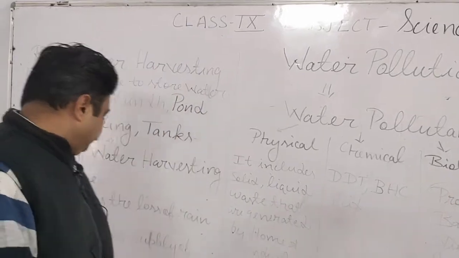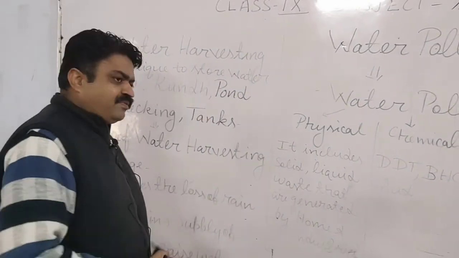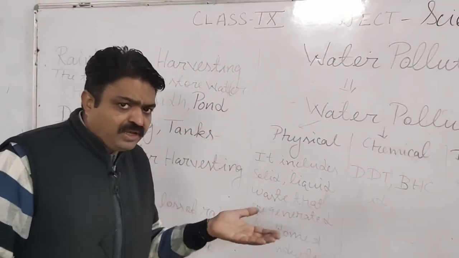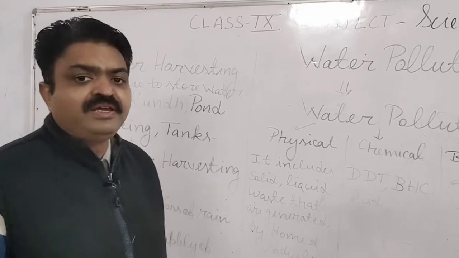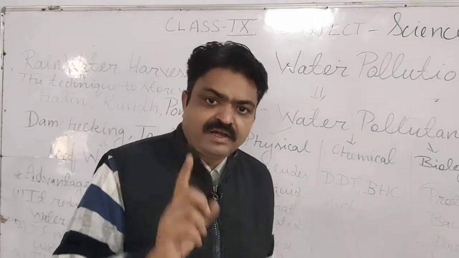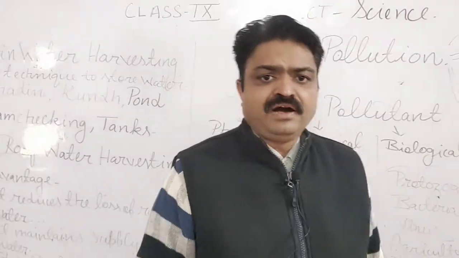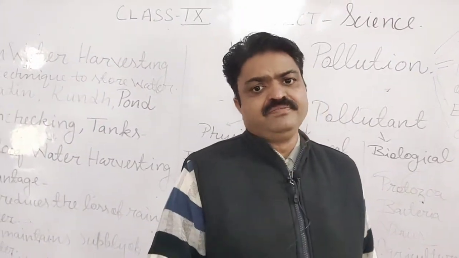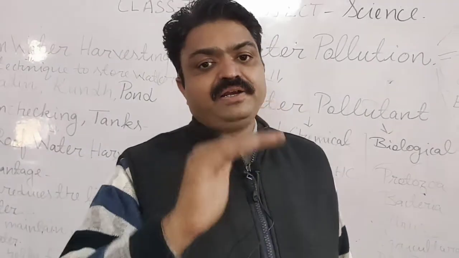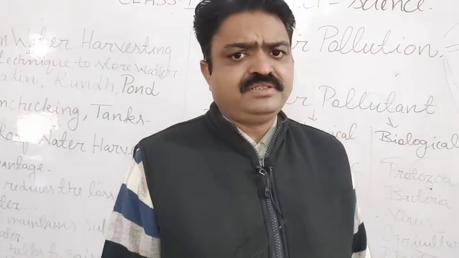Next important is it helps to raise the water level. Means due to rainwater harvesting, we can increase the groundwater level student. Nowadays the groundwater level is decreasing day by day. And why is it decreasing student?